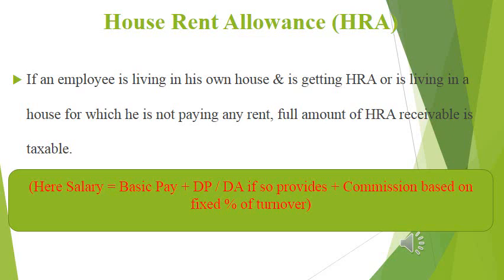40% of salary, 50% of salary, 10% of salary. Here salary means basic salary plus dearness pay plus dearness allowance if it is taken as a part of employment, plus commission on fixed percentage of turnover. That's all about the calculation of house rent allowance.